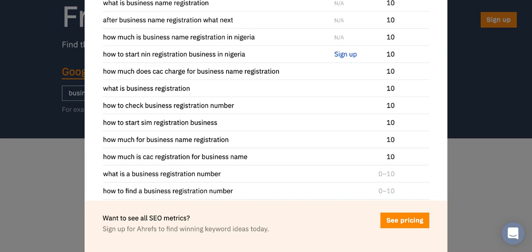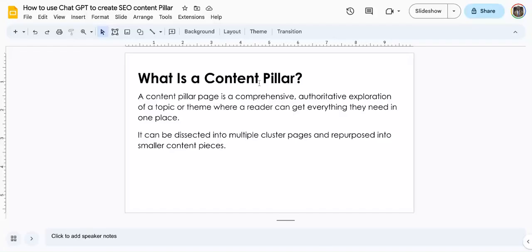I can remember the time when CAC stopped physical business registration, right? And then they moved it online. So if you had written about how to go about registering your business with CAC and now there's new content, all you need to do is go back to your content pillar and add another section to say, oh, updated, a new how to register a business name now in Nigeria, and then you go on.